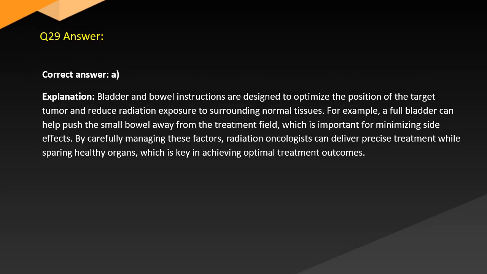Answer. Correct answer: A. Explanation. Bladder and bowel instructions are designed to optimize the position of the target tumor and reduce radiation exposure to surrounding normal tissues. For example, a full bladder can help push the small bowel away from the treatment field, which is important for minimizing side effects. By carefully managing these factors, radiation oncologists can deliver precise treatment while sparing healthy organs, which is key in achieving optimal treatment outcomes.